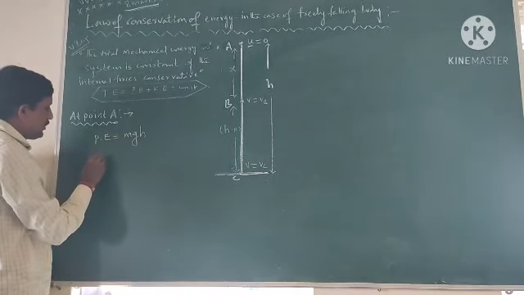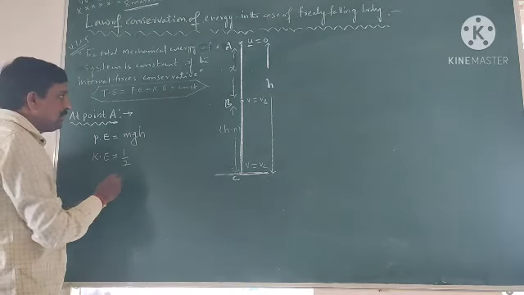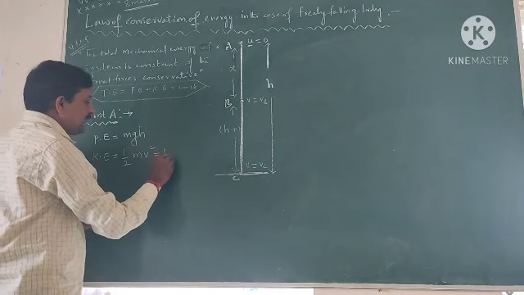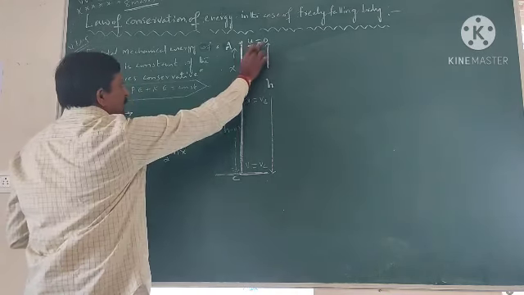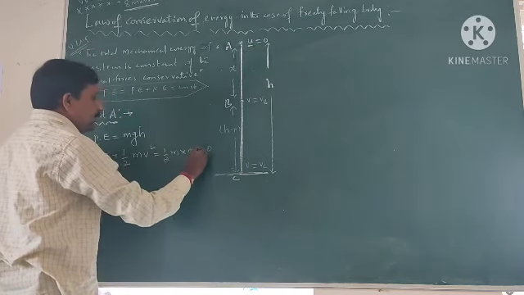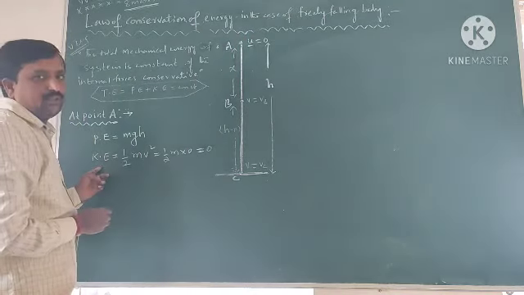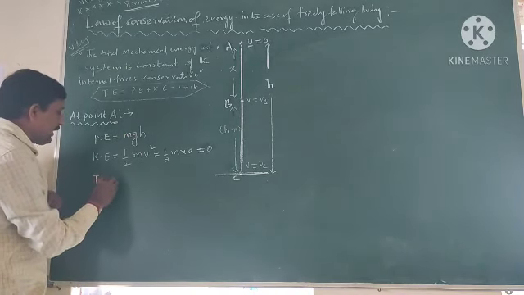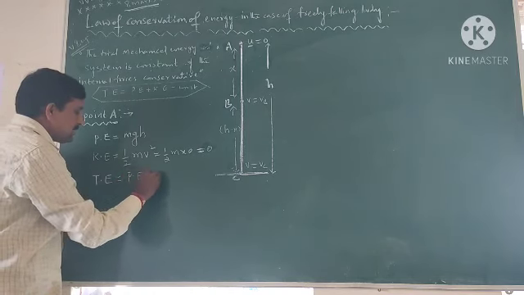And the kinetic energy, we know the formula is half m v square. Here the initial velocity is 0, so the kinetic energy is half into m into 0 square, which is equal to 0 at point A. It doesn't have kinetic energy, only potential energy. So the total energy at point A is equal to potential energy plus kinetic energy.